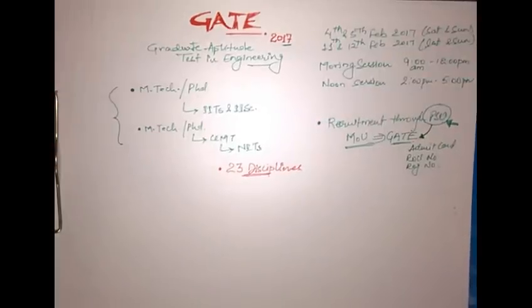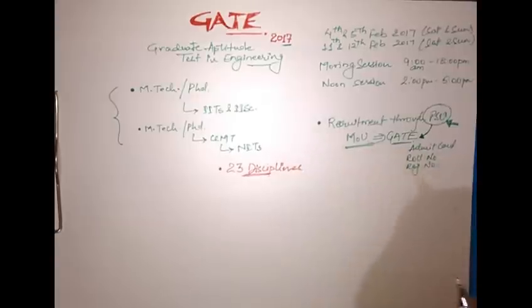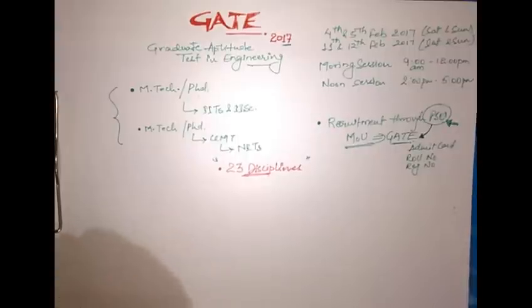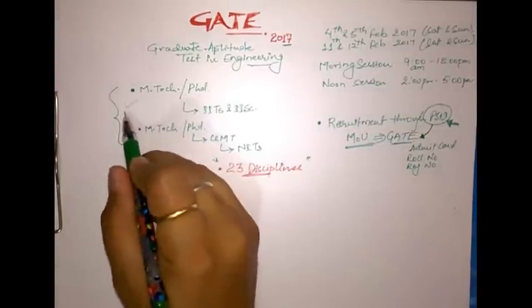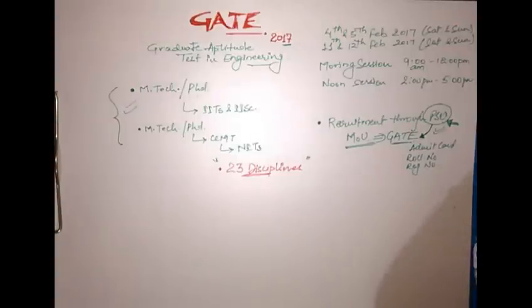This year they have included one more subject. So earlier it used to be 22 disciplines, now they are working with 23 disciplines. So engineers across the country from 23 disciplines can participate in the Graduate Aptitude Test in Engineering, and can reform their career either by doing PG courses or going to work for PSUs.